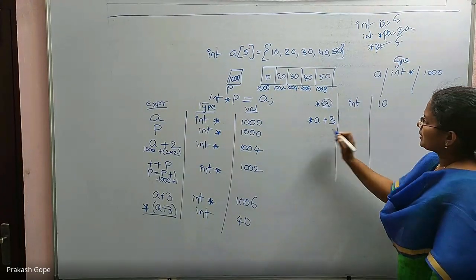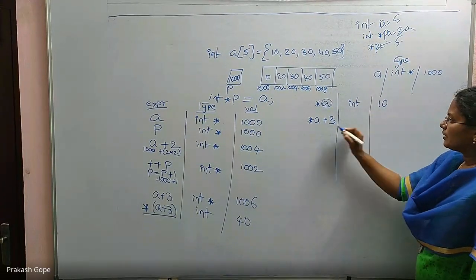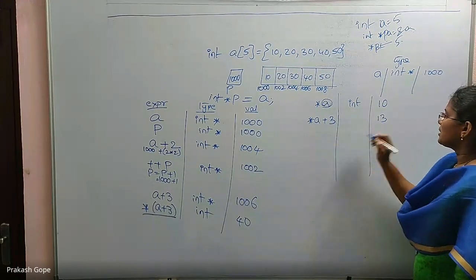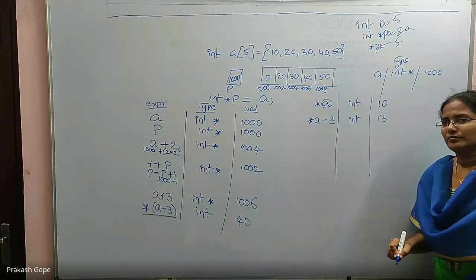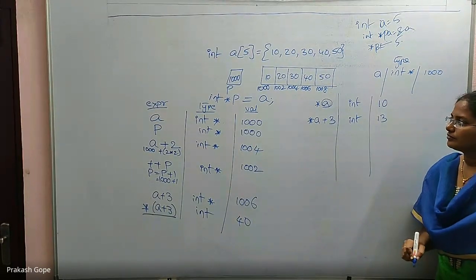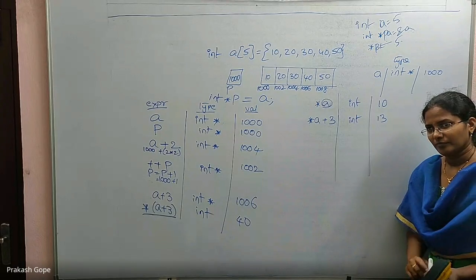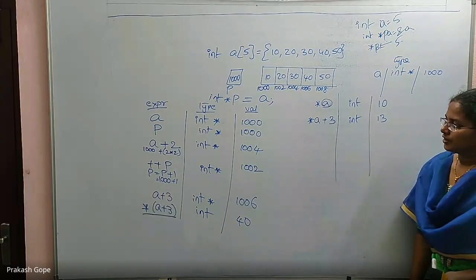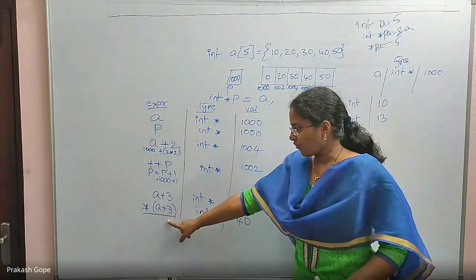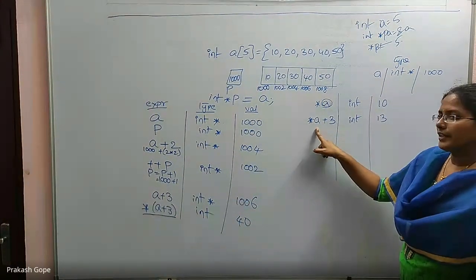Now star a plus 3. Star a is integer 10. Star a plus 3 is 10 plus 3, 13, which is an integer. Is that okay? So there is a difference between star of a plus 3 and star a plus 3.